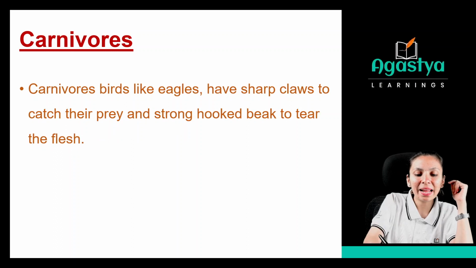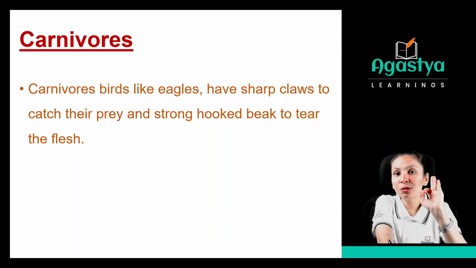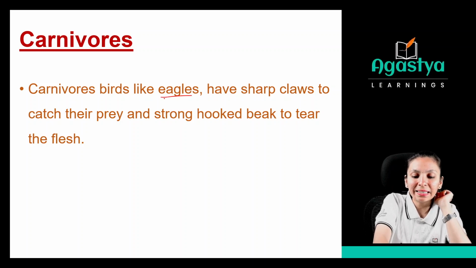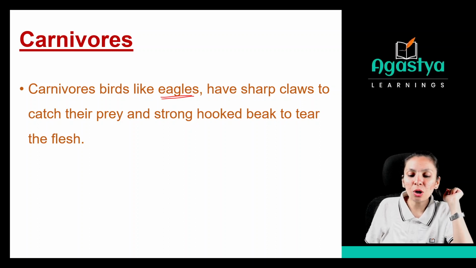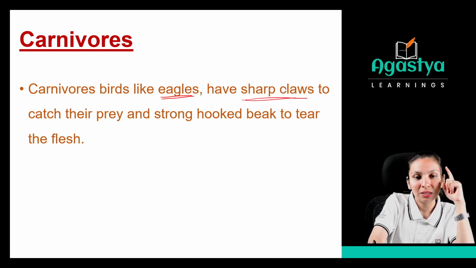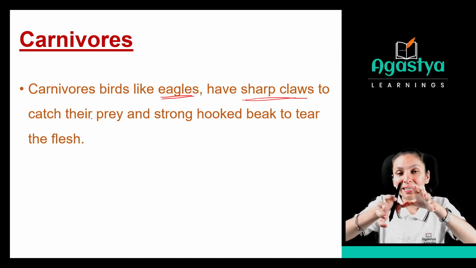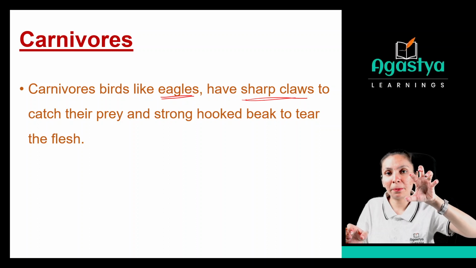Now carnivores like birds. See, as we have seen, birds are also one category of the animals. So carnivorous birds like eagles have sharp claws to catch their prey and a strong hooked beak to tear the flesh. See, now we are talking about the eagle. They have sharp claws, right? So these claws will help to catch their prey easily. If they have claws like this, they can easily trap their prey, right?